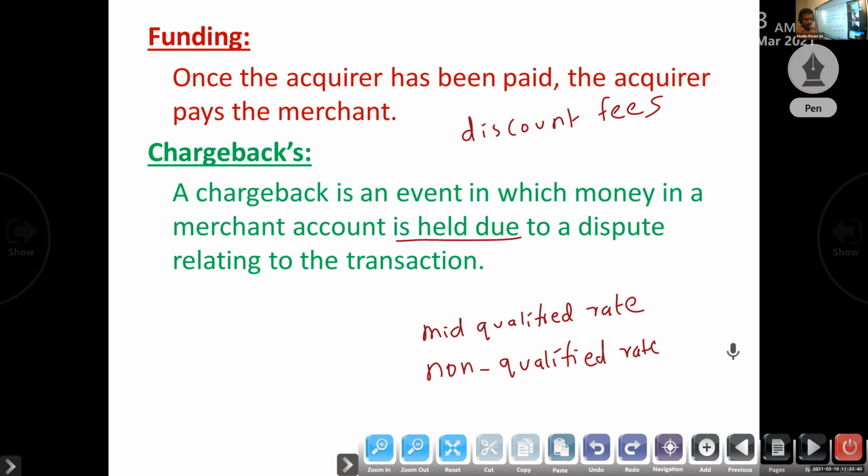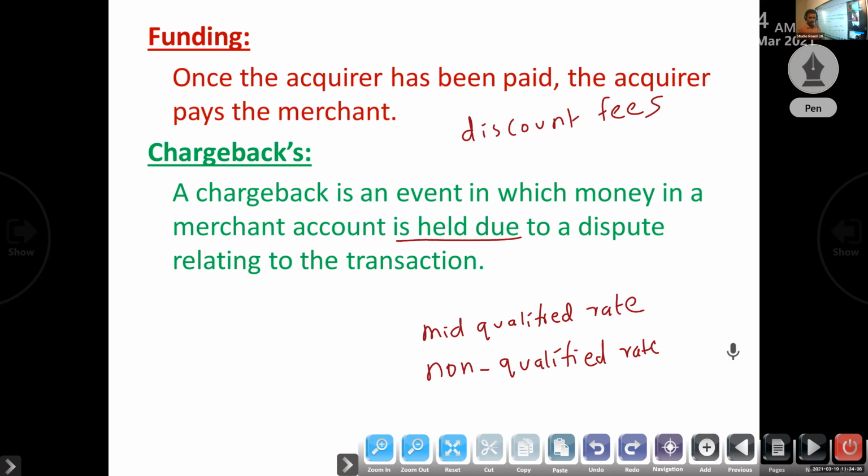We know that these chargebacks are typically initiated by the card holder. So how are the steps? It is initiated by the card holder. In the case of a chargeback, the issuing bank returns the transaction to the acquiring bank for a resolution.